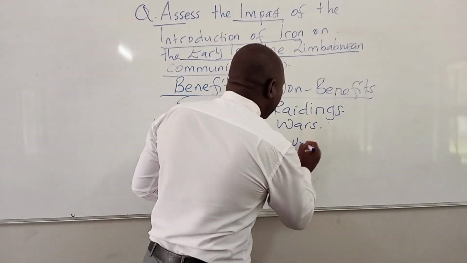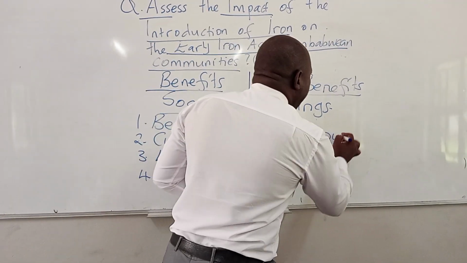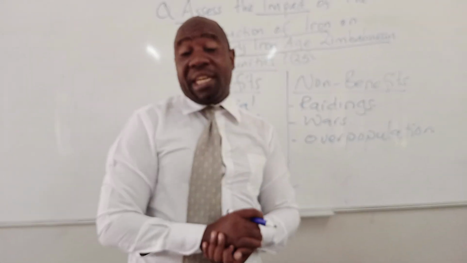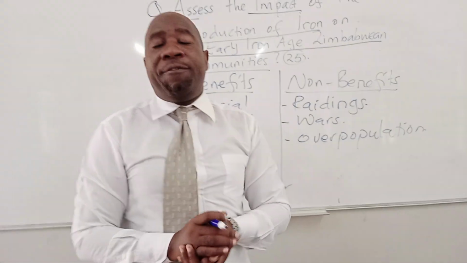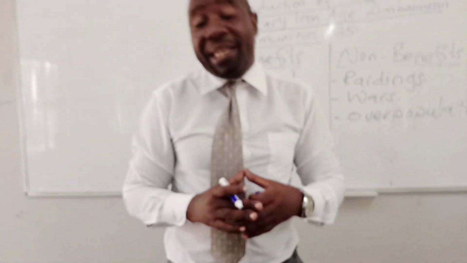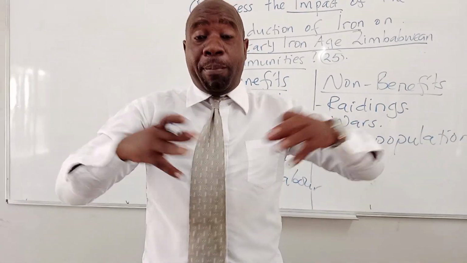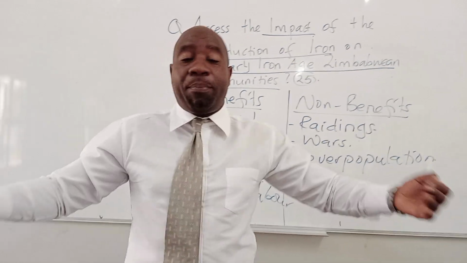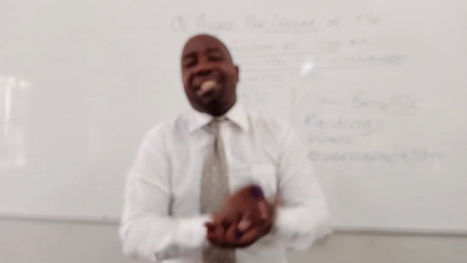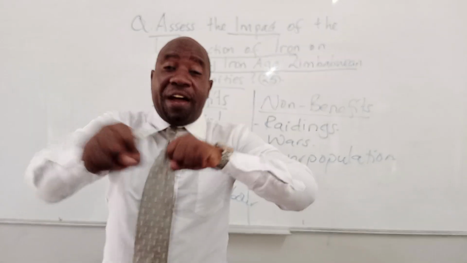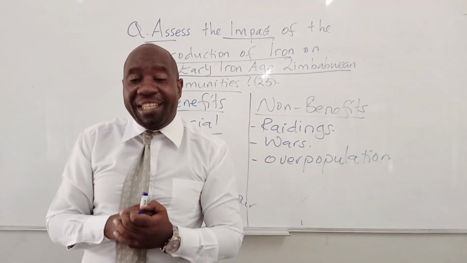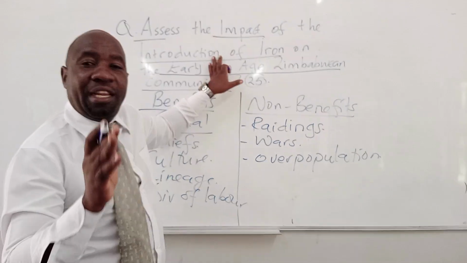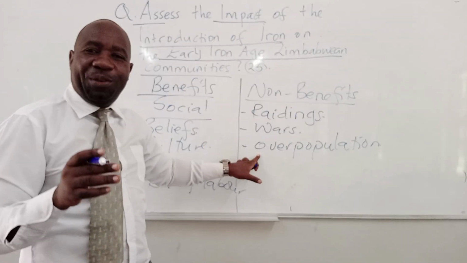They also talk about overpopulation. People were now too many. Why? Because of iron productivity. Agriculture was practiced, and agriculture led these people to have a lot of food. Having a lot of food led them to have as many children as possible. So overpopulation led to scarcity of resources. People started to fight over scarce resources. So we see that iron technology brought in this problem of overpopulation.